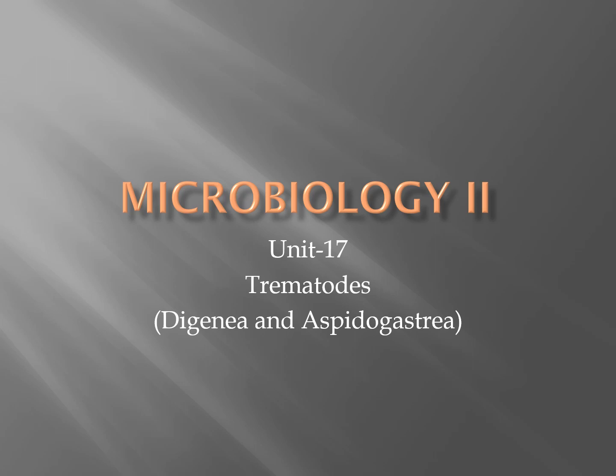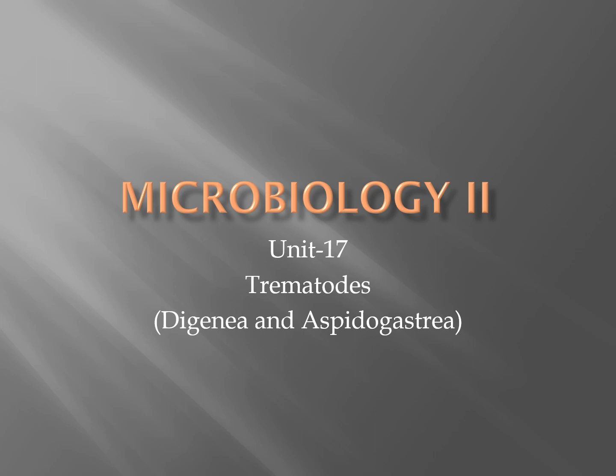Hi everyone, let's go ahead and get into Unit 17 where I want to talk about the trematodes. I'm going to first talk about digenea, which are the flukes, the lung, liver, and gastrointestinal flukes, and then I'm going to talk about aspidogastria, which are the blood and bladder flukes or the schistosomes.